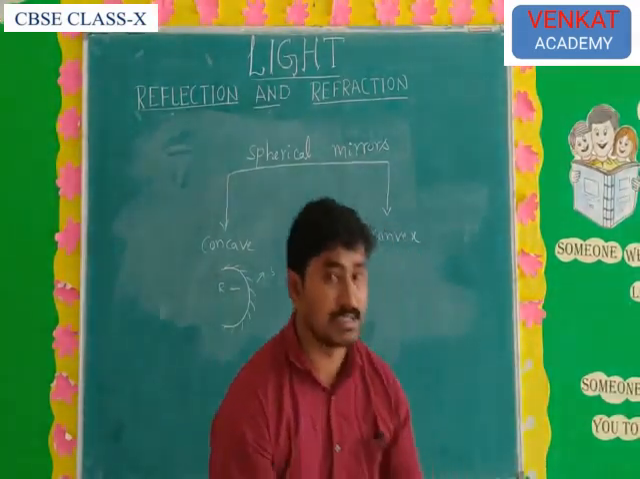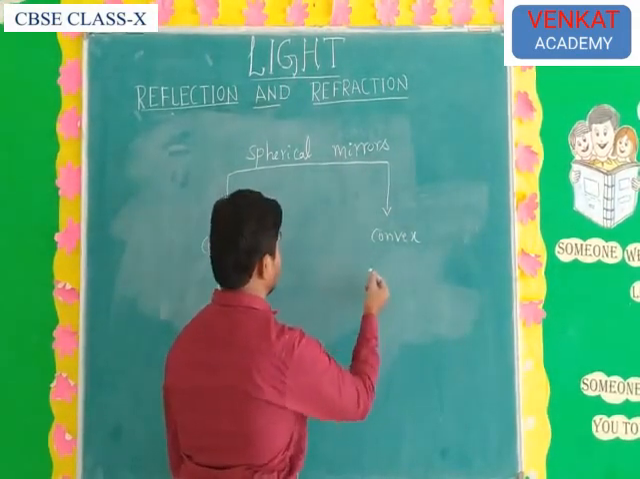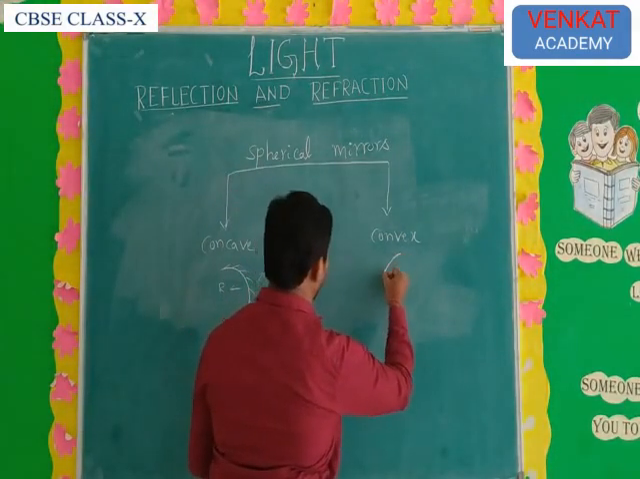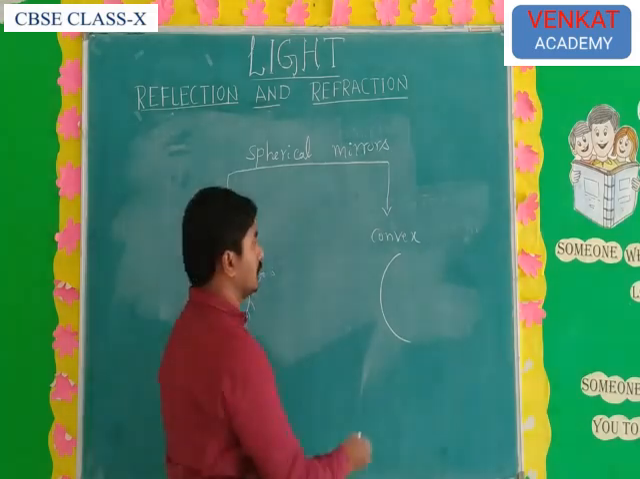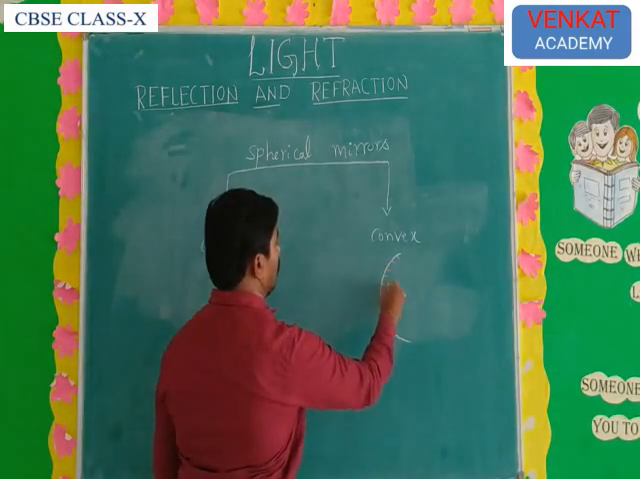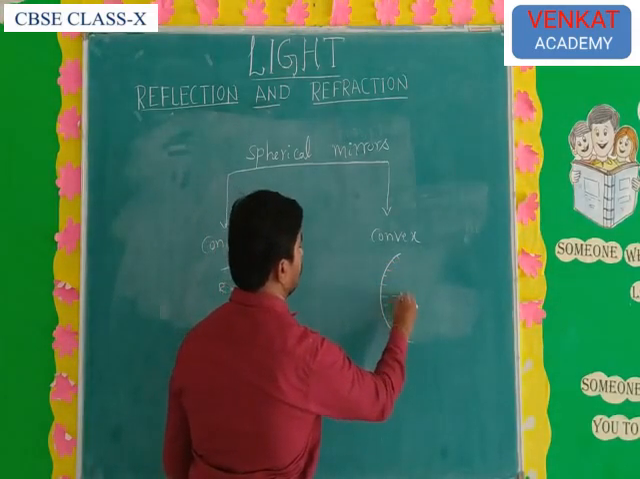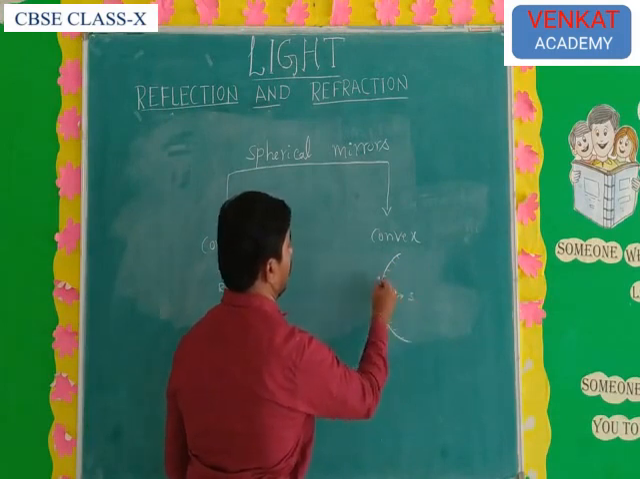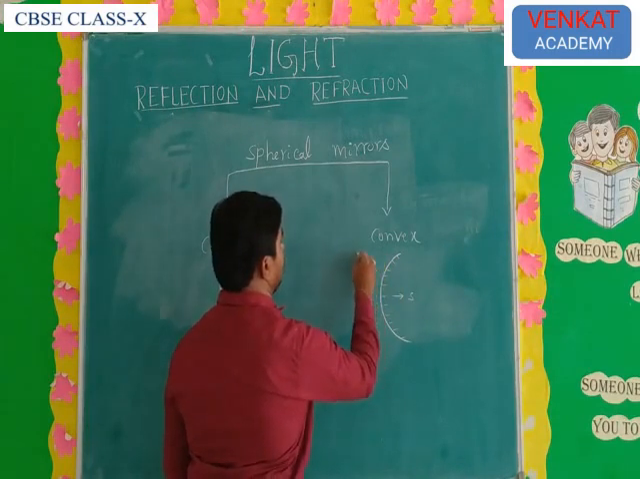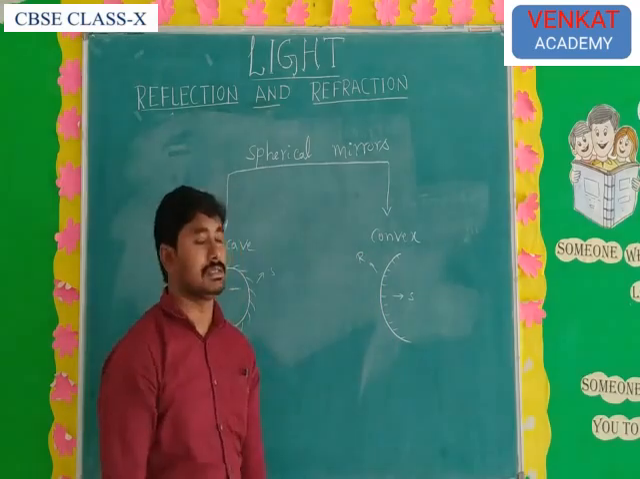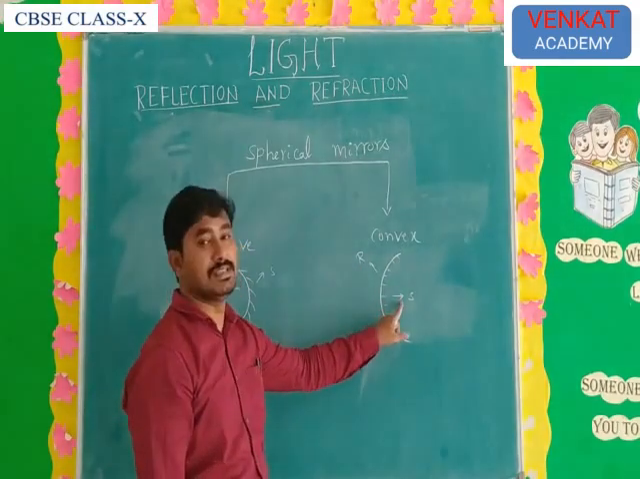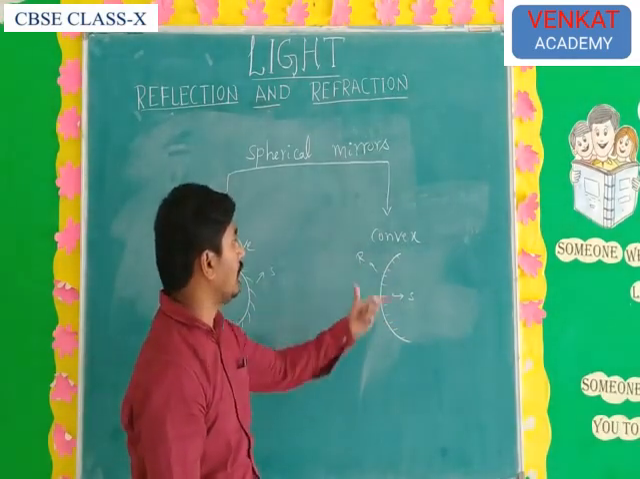Next one is the convex mirror. What is a convex mirror? In a convex mirror, the concave surface is the silver coating, and the convex surface is the reflecting surface. Convex is reflecting, concave is silver coating. That type of mirror is called a convex mirror.